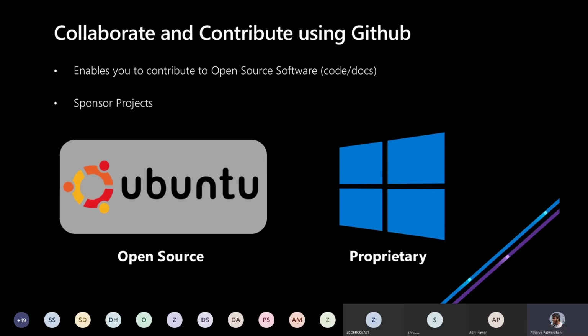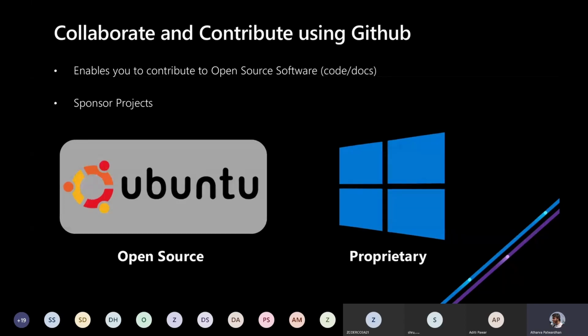GitHub is a platform where millions of open source projects are stored, so you can easily use it to collaborate with their developers. You can contribute not just code, but also documentation. Documentation is an important part of software that is usually neglected in the software industry. Not neglected, I think looked down upon mostly. That is also something that you can contribute to, and I have been doing that in the last 2 months. Not very active, I must admit, but I've been doing it.